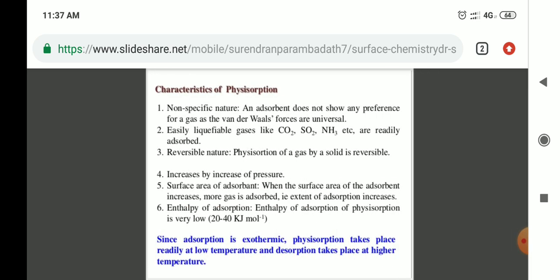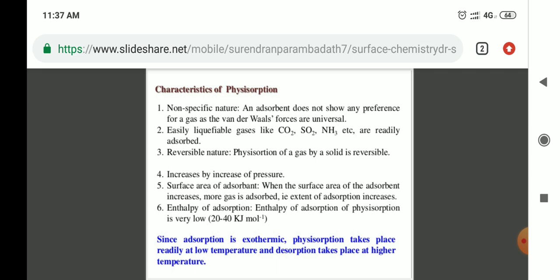Next point is the characteristics of physical adsorption. The first is non-specific nature. An adsorbent does not show any preference for a gas, as van der Waals forces are universal. Second, easily liquefiable gases like CO2, SO2 and ammonia are readily adsorbed.